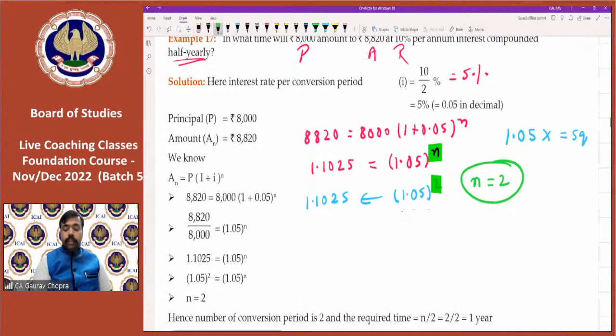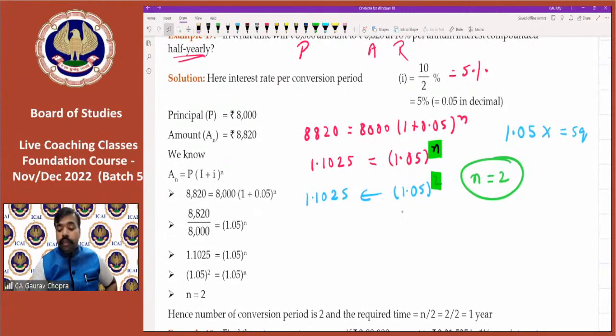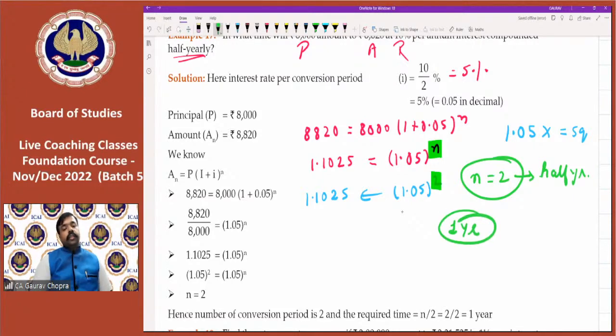But what is this 2? This 2 is the half year, because the question is for half yearly compounding. So 2 are the half years. In order to convert it into number of years, when we combine 2 half years, it will become 1 complete year. The correct answer is 1 year. So n was 2, but the number of years will be 1.